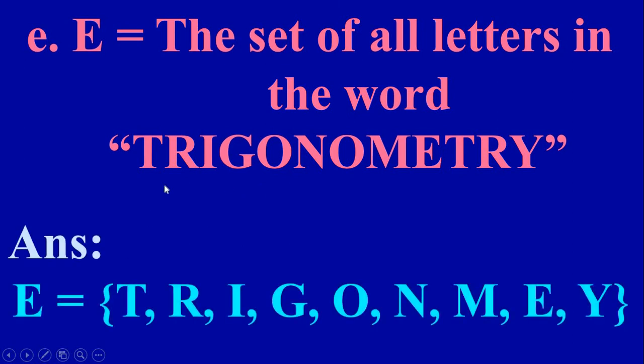So therefore we can write E equal to the letters T, R, I, G, O, N. So again no need to write O, already it is here. So therefore we write M, E, again T is already here. So no need to write that. R is also here, and next last letter is Y. So therefore letters used here are T, R, I, G, O, N, M, E, Y.